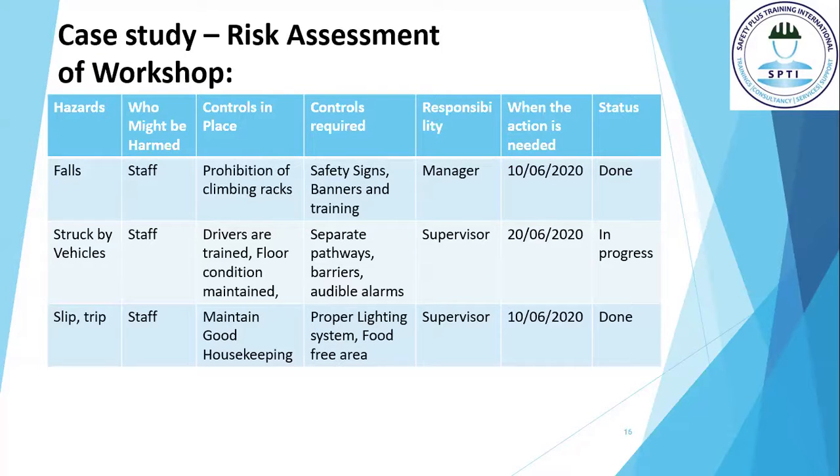Slip and trip, which are common hazards in any workplace. He noted that the staff working there might be harmed. The control in place to avoid slip and trip is good housekeeping, which is already in place. But besides this, further controls are also required, which are a proper lighting system and a food-free area. He mentioned that the supervisor will be responsible for implementing these controls. He noted down the date and the status of this activity.